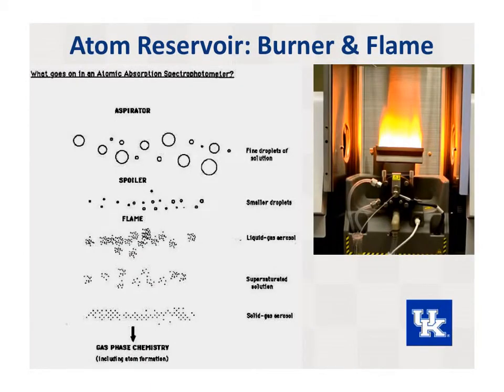After the sample is in an aerosol form, it goes through the burner. The purpose of the burner is to concentrate the solution further, essentially to evaporate the excess water present. As you can see in this figure, the nebulizer creates an aerosol from your liquid sample, which as it goes through the spoiler is condensed into smaller droplets. As the aerosols interact with the flame, the small liquid aerosol droplets change into a gas, which becomes a supersaturated solution. This solid gas aerosol is what produces the absorbance values we are interested in.